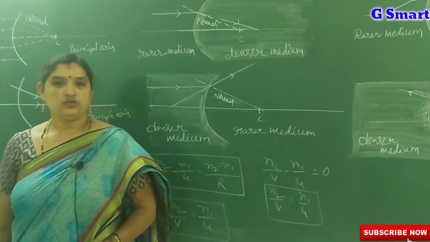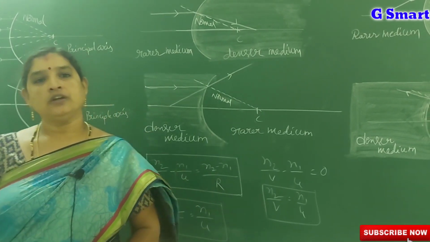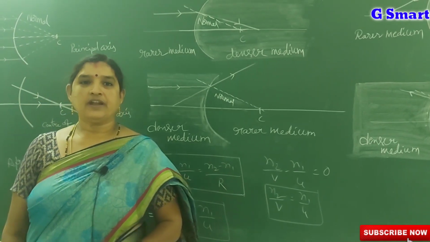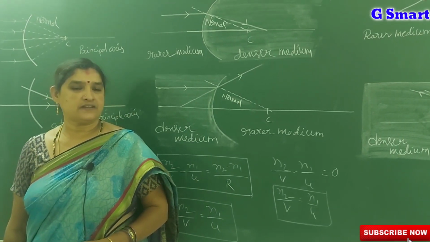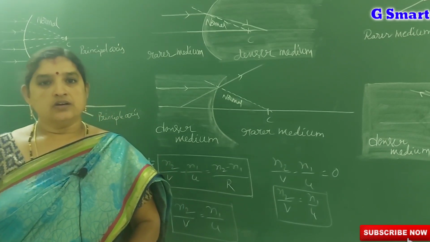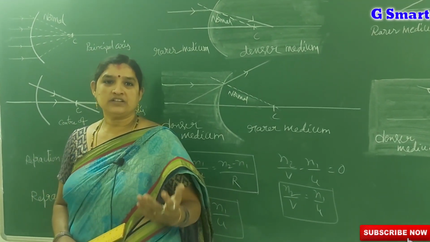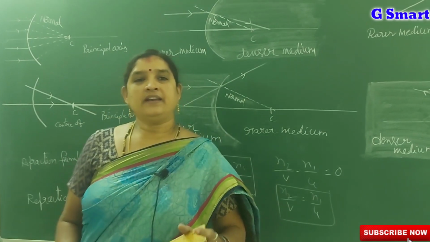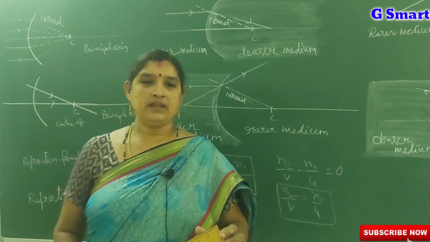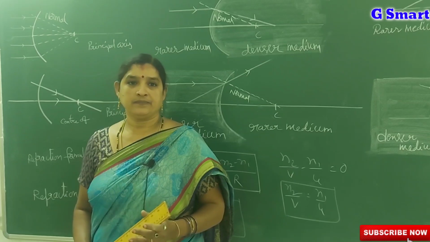Good evening everybody. Today we will discuss refraction on curved surfaces. We have two types of curved surfaces: convex and concave. We already know what refraction is. When a light ray travels from one medium to another medium, it bends at the interface.